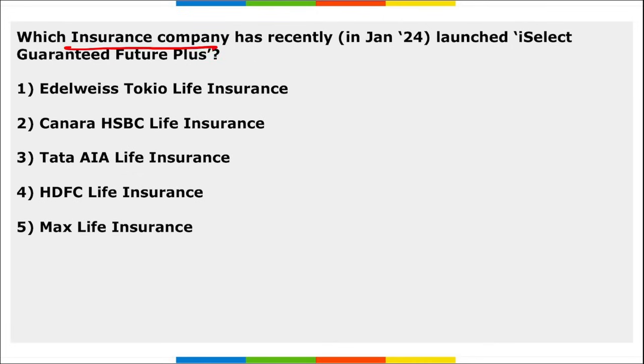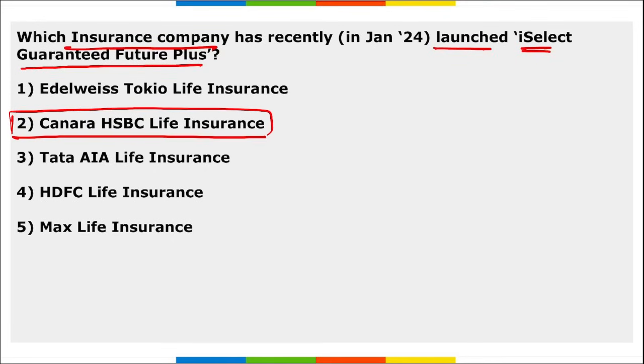Next, which insurance company recently launched iSelect Guaranteed Future Plus? This iSelect Guaranteed Future Plus was launched by which insurance company? It is Canara HSBC Life Insurance Company. The policy offers 4 different plans: endowment option, regular income option, early income option, and long-term income with return of premium option.